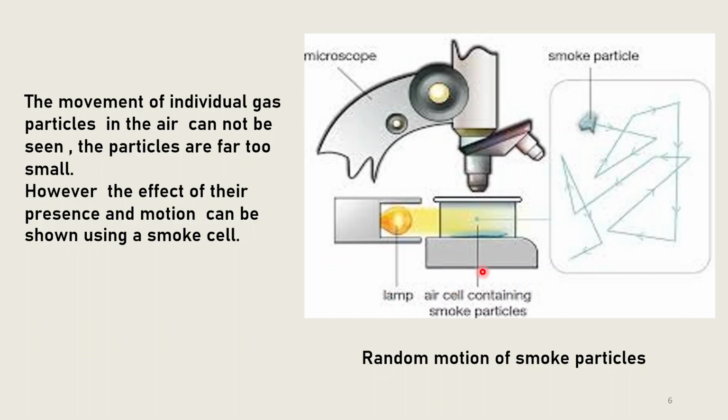For this, we need a small glass cell filled with smoke. Light is shone through the cell, and the smoke is viewed through a microscope. You see the smoke particles constantly moving and changing direction. The path taken by one smoke particle will look something like this.